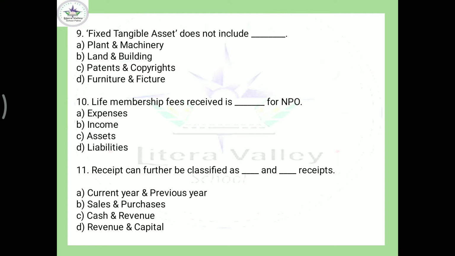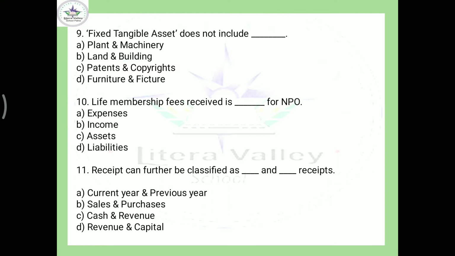Come to the next, question number 10: life membership fee received as dash for NPO. Obviously life membership fee is not of recurring nature, it is capital nature receipt, and capital nature receipt is always treated as liability. So here the option is D.